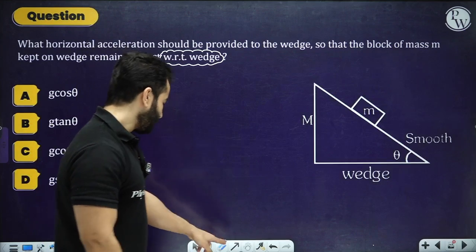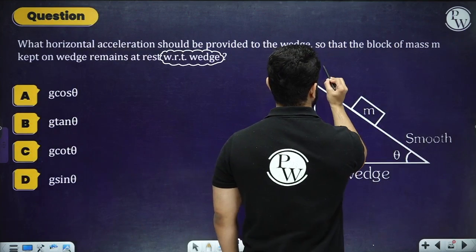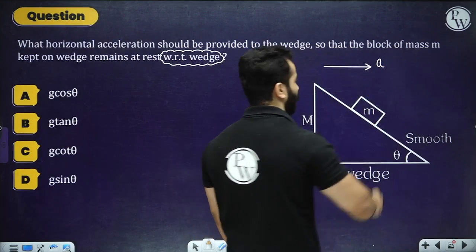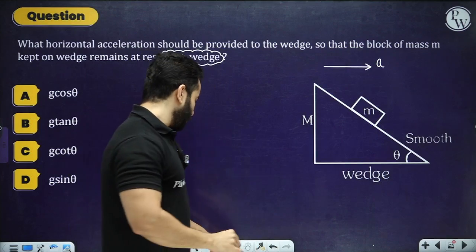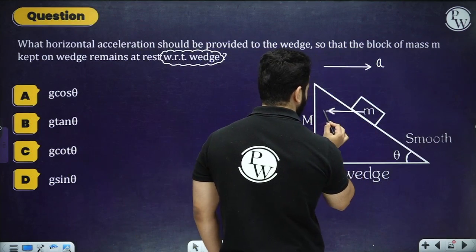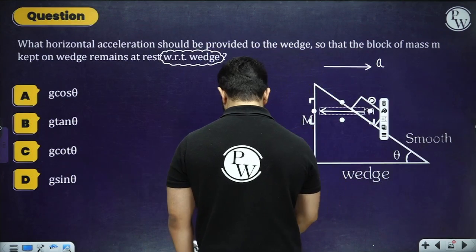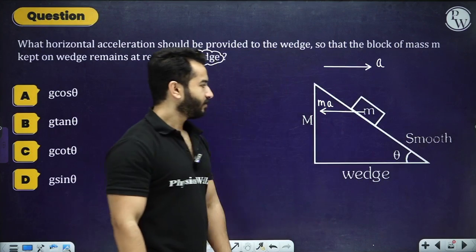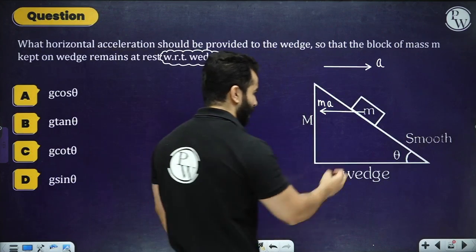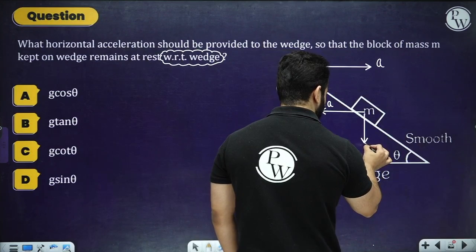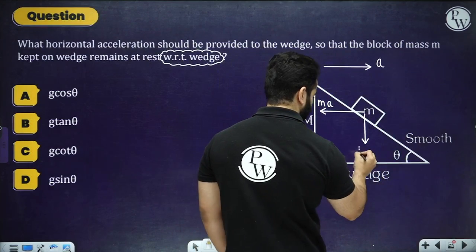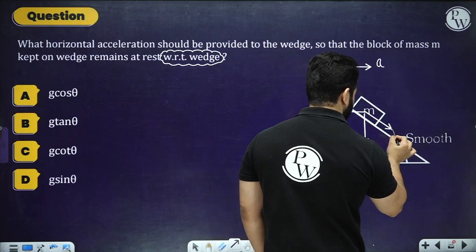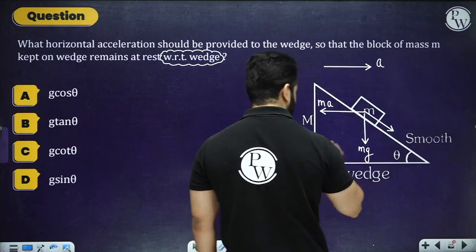So let's suppose the wedge is moving with an acceleration A. So with respect to the wedge, we are going to draw a pseudo force something like this. Let's say this is mA, right? The weight of this block is mg. The sliding component of weight is mg sin theta.